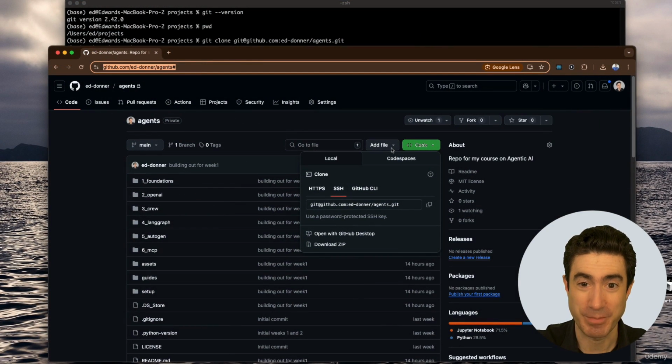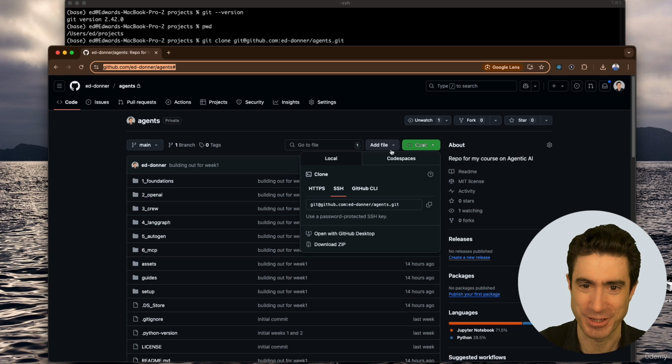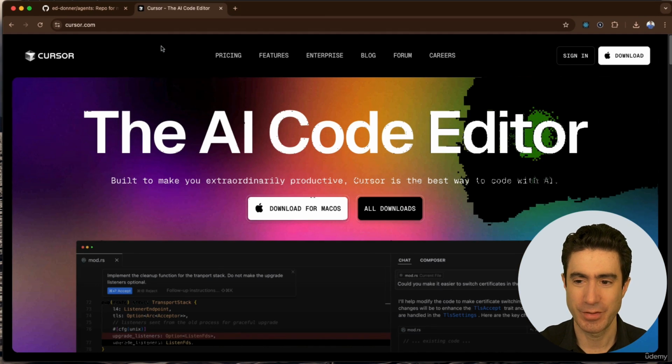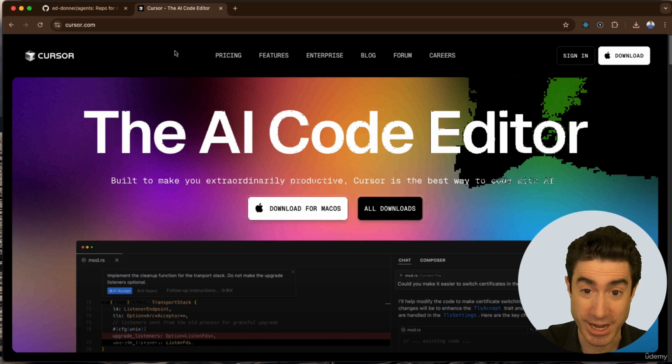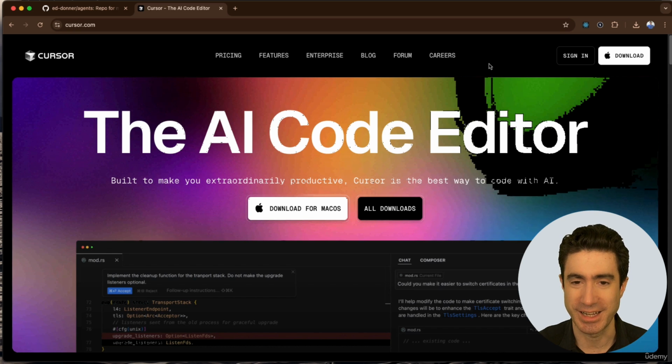Okay, welcome to step 2 of the setup for Mac. We're going to now install Cursor, the AI IDE, which is great. It is fabulous and you're going to love it. If you've already got Cursor, then of course you can skip this step. Otherwise, bring up your favorite browser and go to cursor.com. And here we have the screen for installing Cursor. You will need to begin by creating an account using the sign up button over here if you don't have one already, and it will just guide you through.